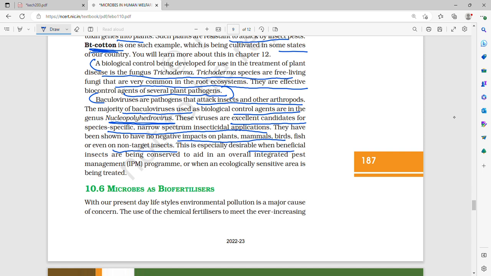This is especially desirable. Baculoviruses, they usually show, I think, commensalism, right? They are neutral, or positive or neutral, something like that. Or that is something different. We'll see; their role in organism populations is yet to be determined. This is especially desirable when beneficial insects are being conserved to aid in an overall integrated pest management program, IPM, or when an ecologically sensitive area is being treated.